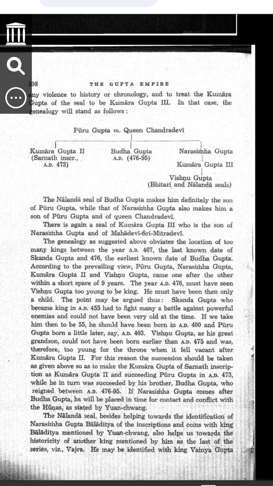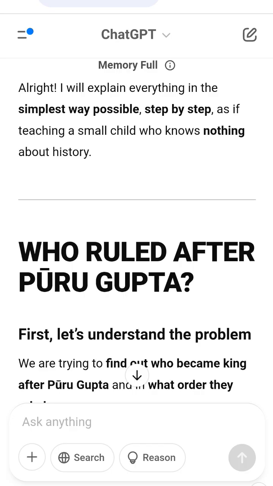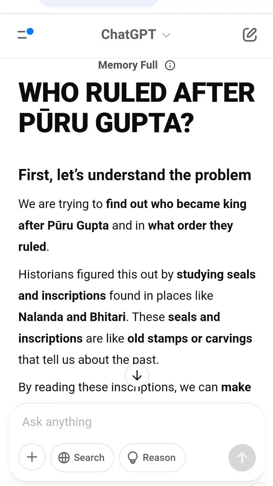3. Why Narasimhagupta came after Buddhagupta. The Chinese traveller Xuanzang mentioned that Narasimhagupta fought against the Hunas, foreign invaders. This means Narasimhagupta ruled when the Huna invasions were happening. Since the Hunas attacked after AD 500, Narasimhagupta must have ruled after Buddhagupta.